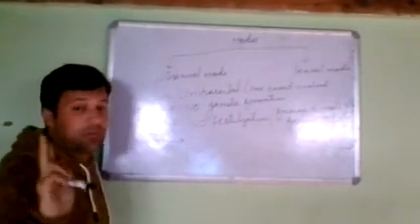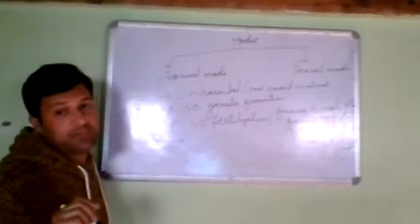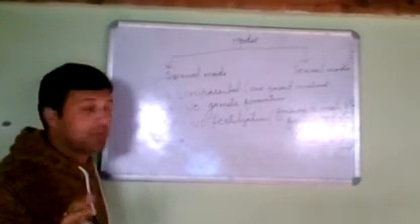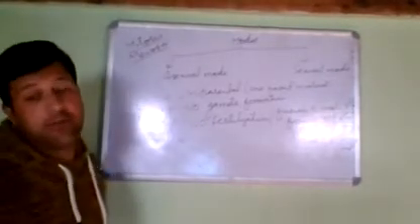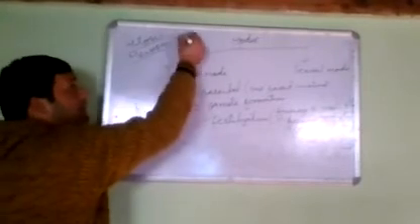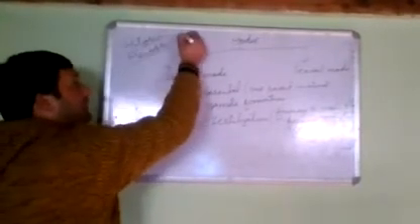In the previous classes, you may have read that there are two types of divisions that an organism performs. First is mitosis, and second is meiosis. These are the two important cell divisions which a cell performs. I'll give you a brief concept of this.